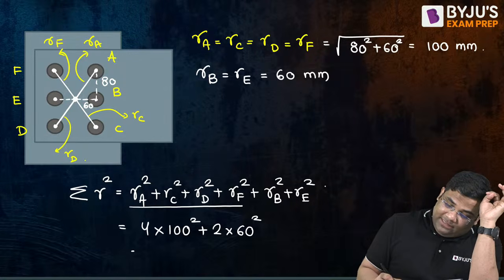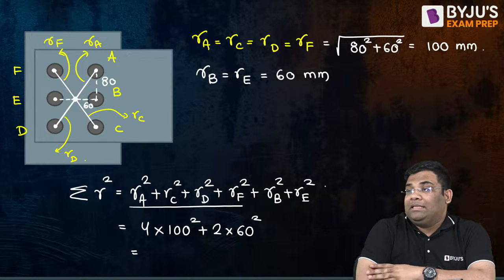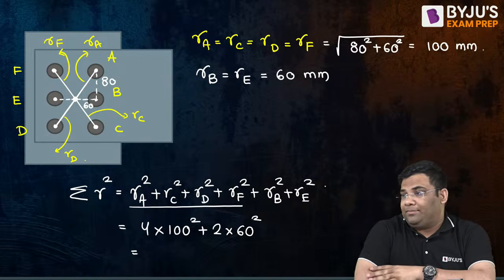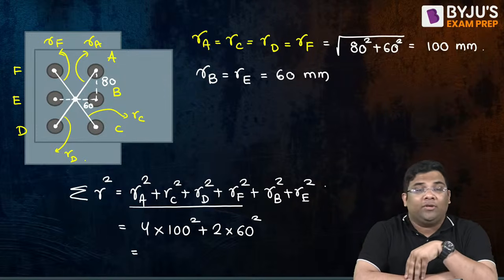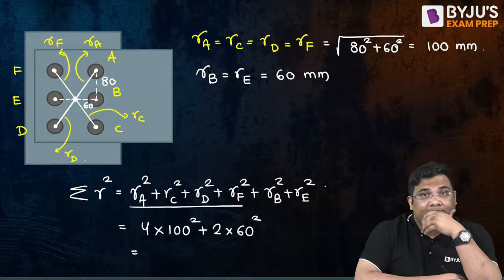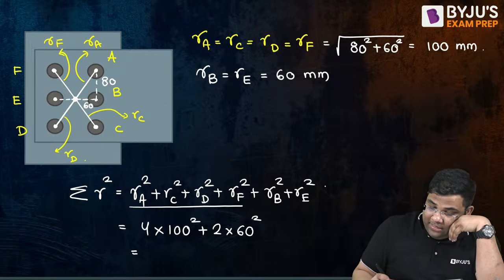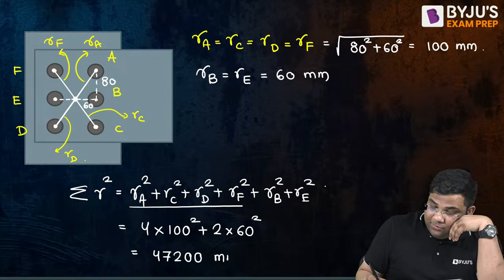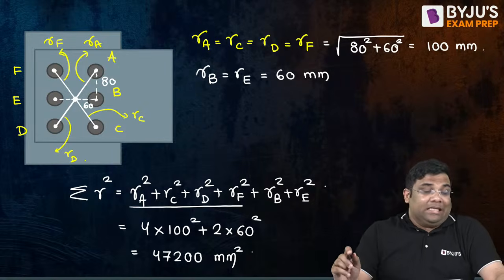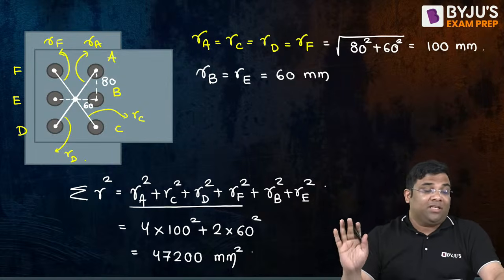How much are you getting for the summation of R square? Please write in the comment section. I am getting 47200 mm square. This is how you find the summation of R square.